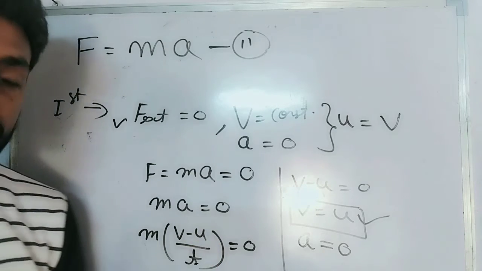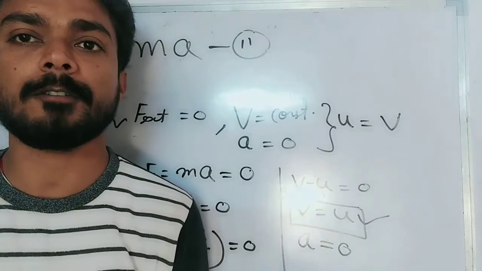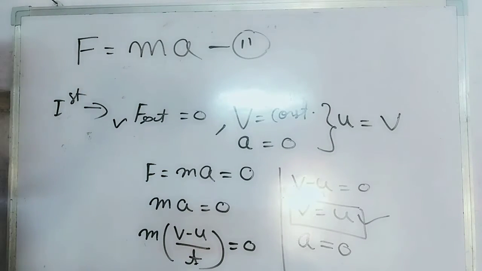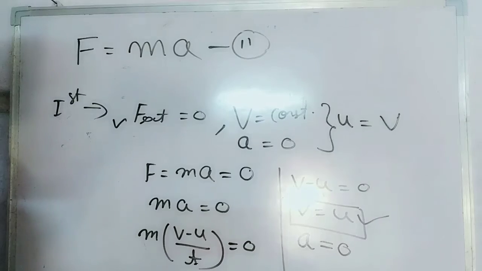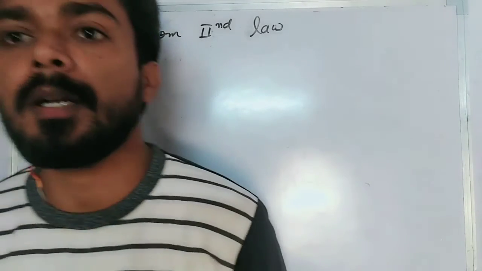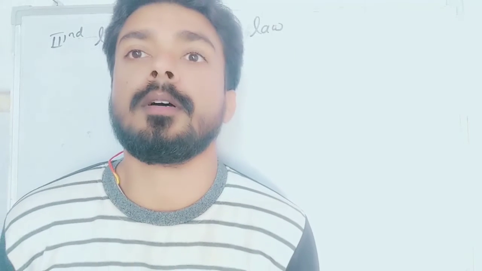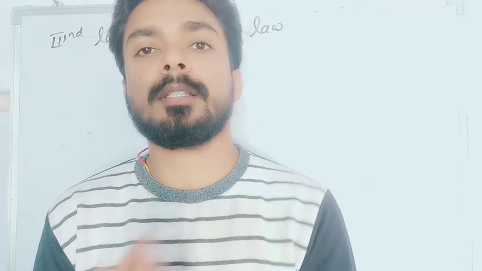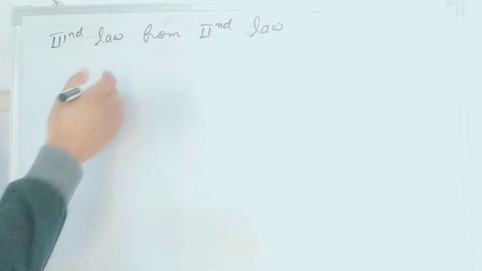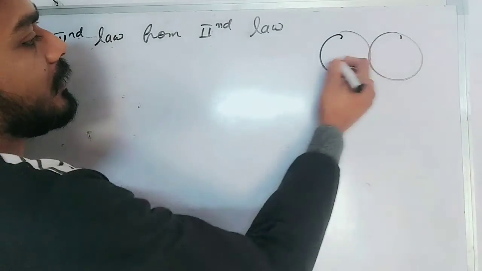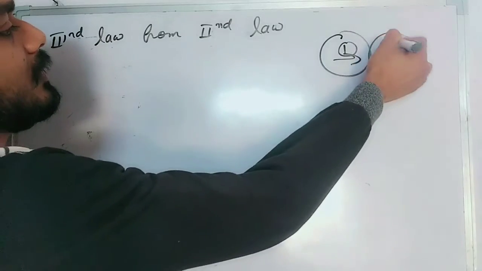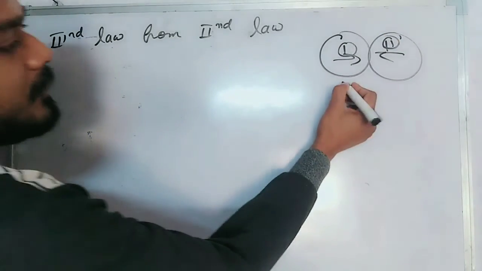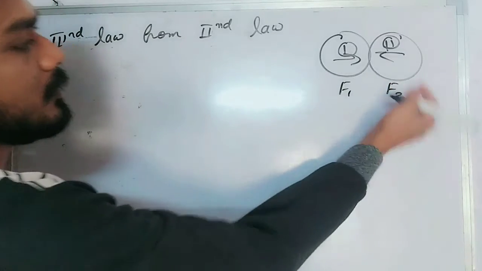Now let us discuss how we can verify the third law of motion using the second law. Students, to verify the third law using the second law, as we all know, in the third law there is a requirement of contact, or you can say when two bodies are in contact, then there is a discussion of the third law. Then consider there is a collision of two bodies, body 1 and body 2, and the force experienced by 1 is F1 and the force experienced by 2 is F2.